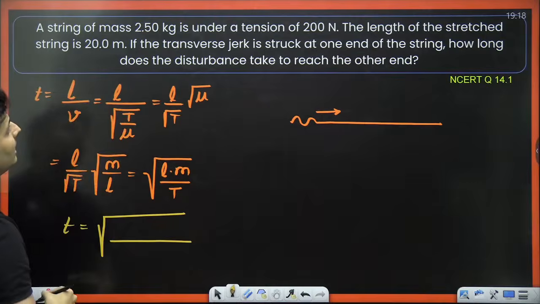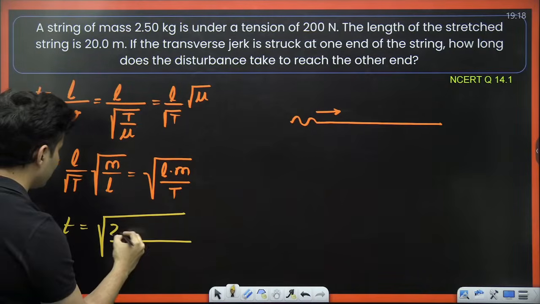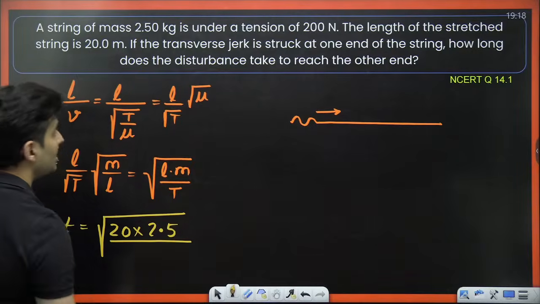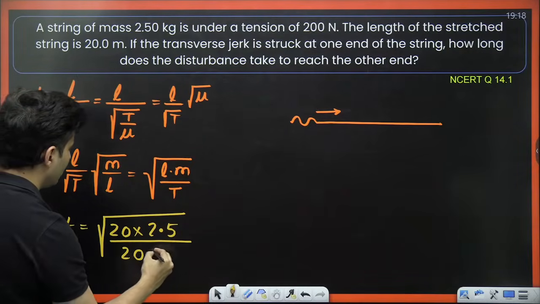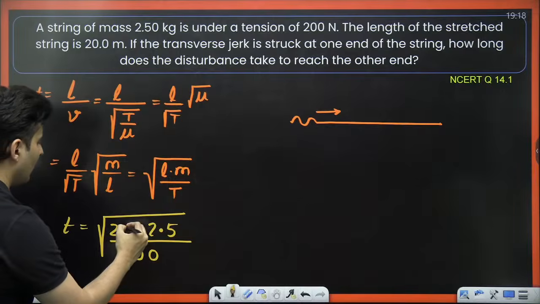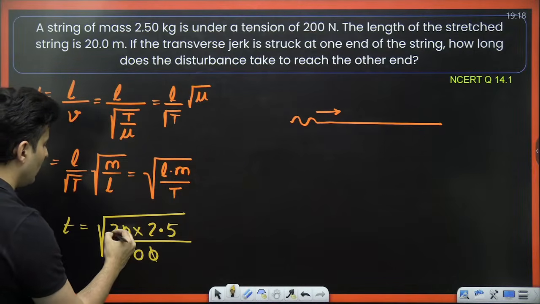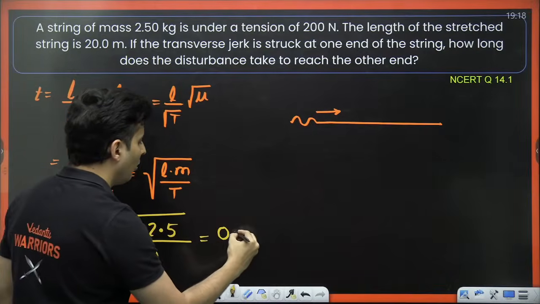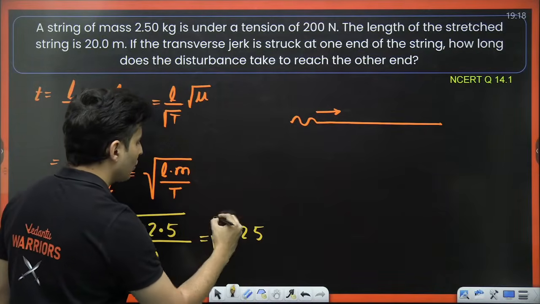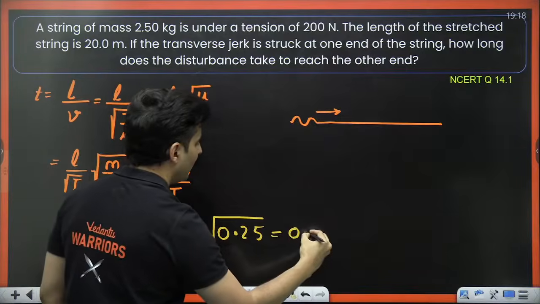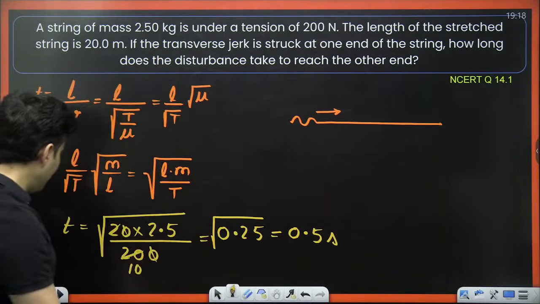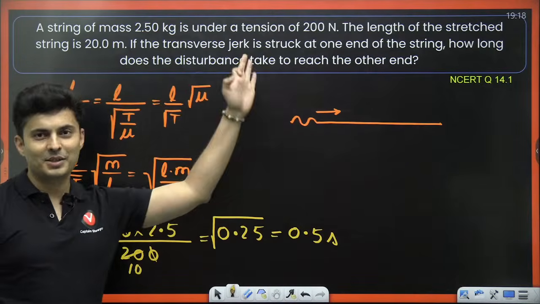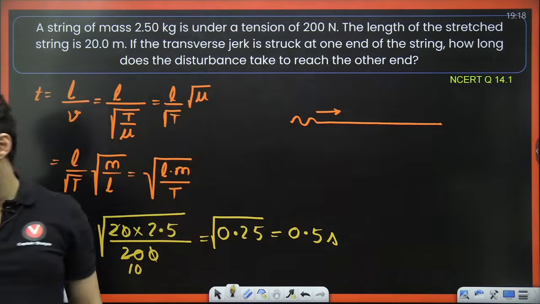What is the length? Length is 20 meters. What is the mass? It is 2.5 kg. What is the tension? That's 200, right? Can cancel this 0, this goes with this 10 times. So it will be 0.25's root, which is 0.5. So 0.5 seconds must be the answer. Yes, it is. 0.5 seconds it's going to take to go from here to here.